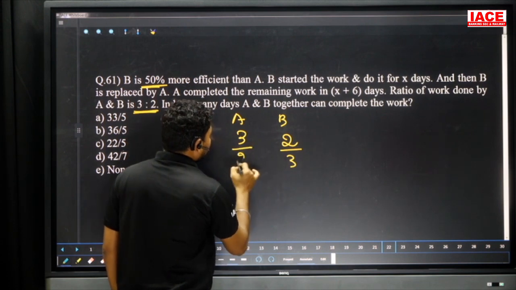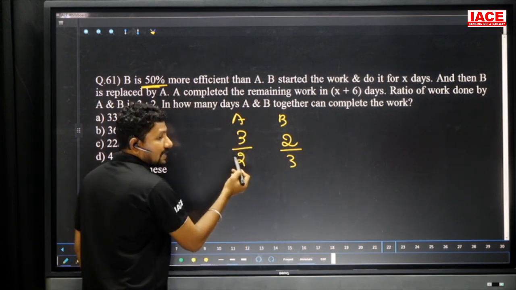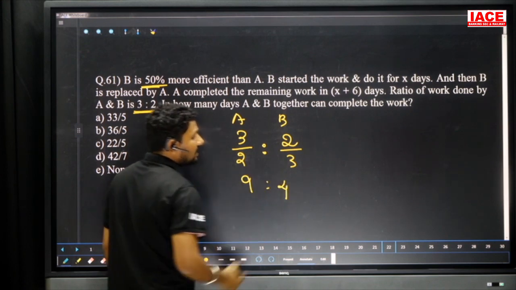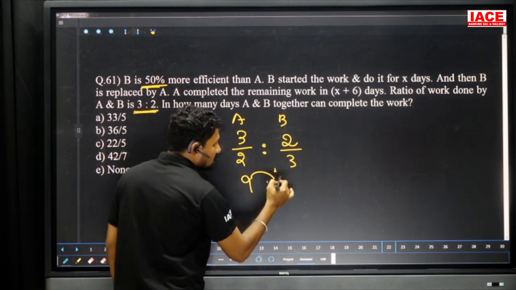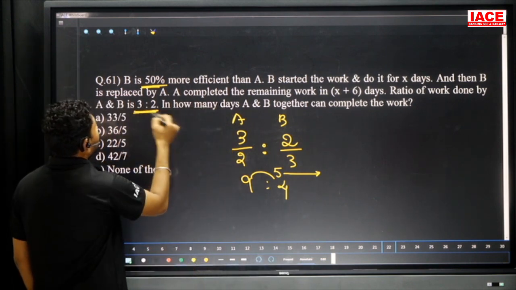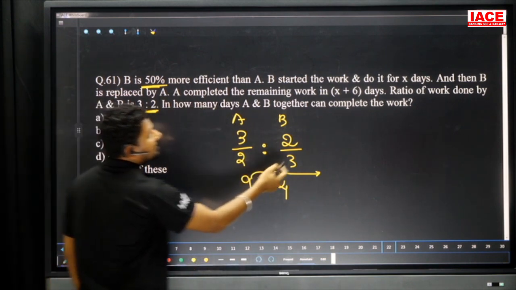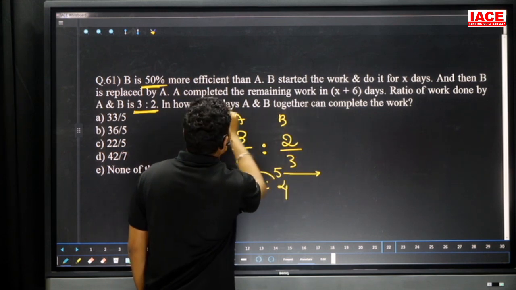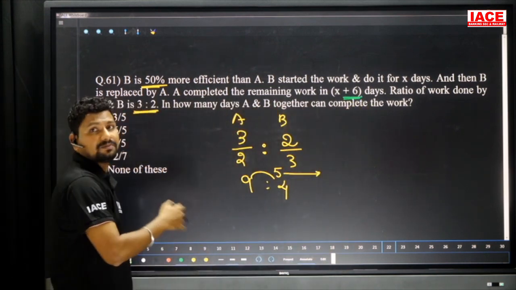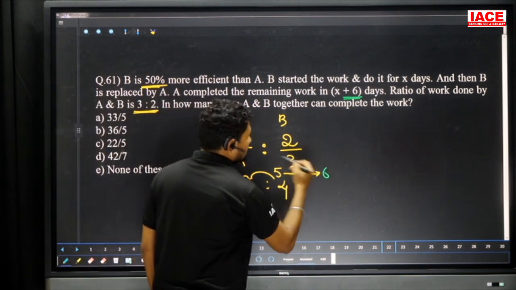Here I apply work by efficiency, and I will get time. Now cross multiplied, what is the value? 9:4. 9 to 4, how many parts gap? 5 parts gap. 5 parts is equal to how many extra days B took to complete this work, and then B is replaced by A. A completed the remaining work with how many extra days? 6 days extra to complete this portion of work. 5 parts is equal to 6 days.